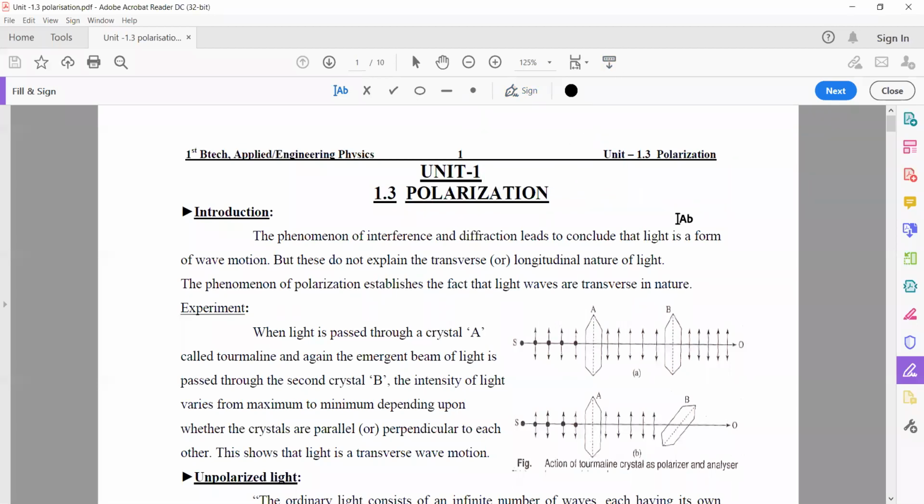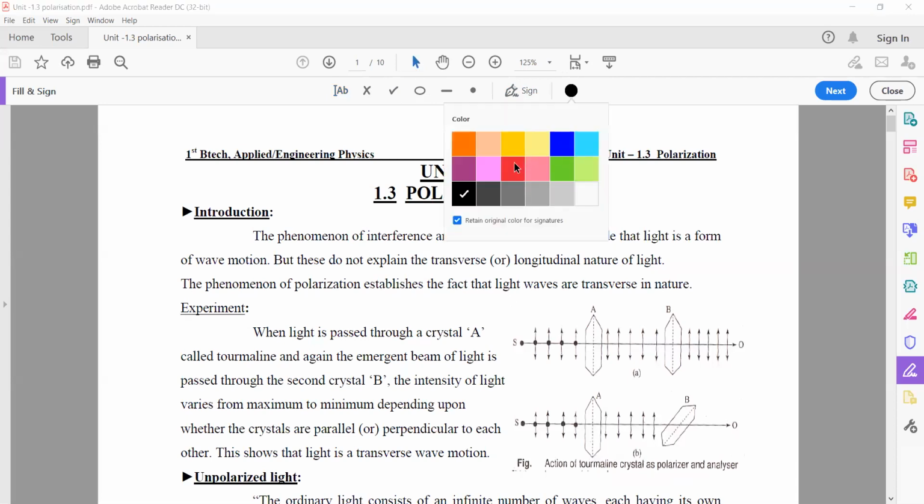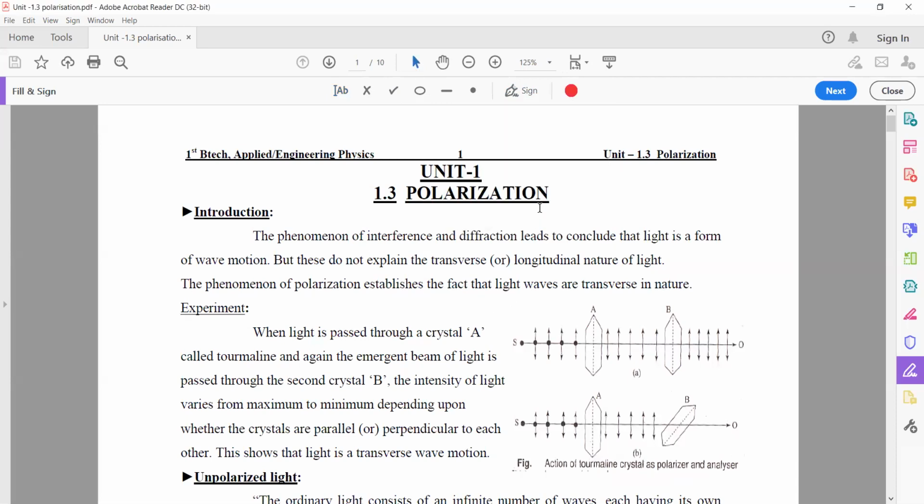Here the wave travels in a transverse wave nature as per its definition. It travels in the form of waves.